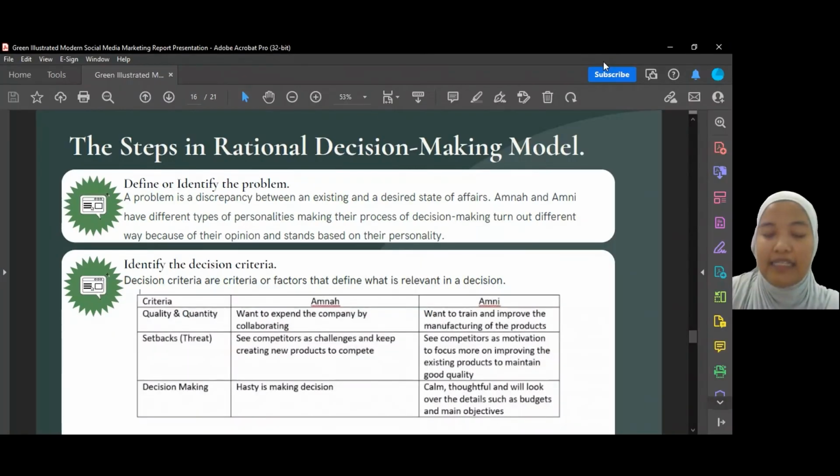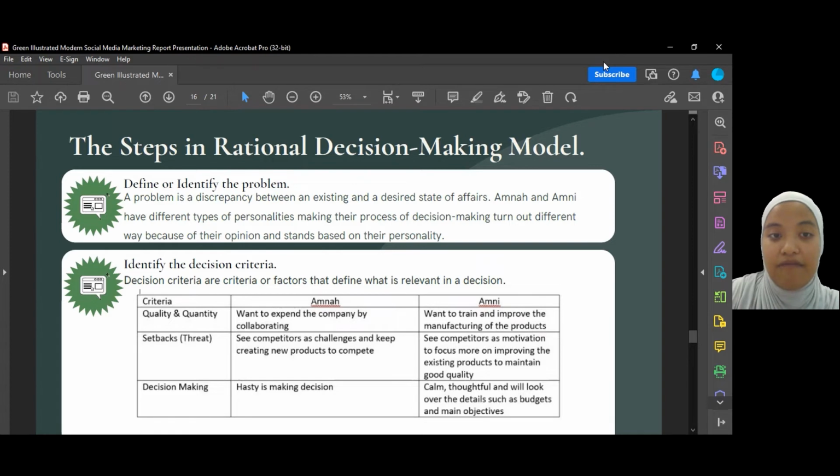In the rational decision-making model, there are eight steps. The first one is to define or identify the problem. A problem is a discrepancy between an existing and a desired state of affairs. Amna and Amni have different types of personality, making the decision-making process turn out differently because their opinions and stance are based on their personality.